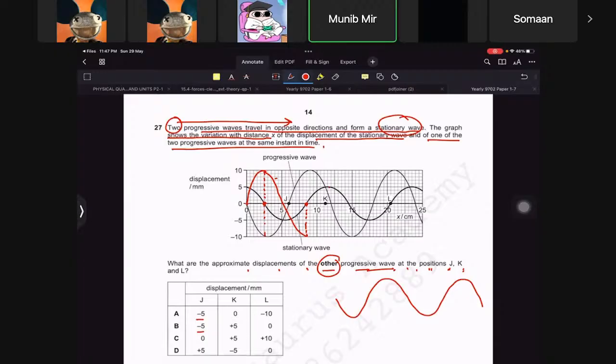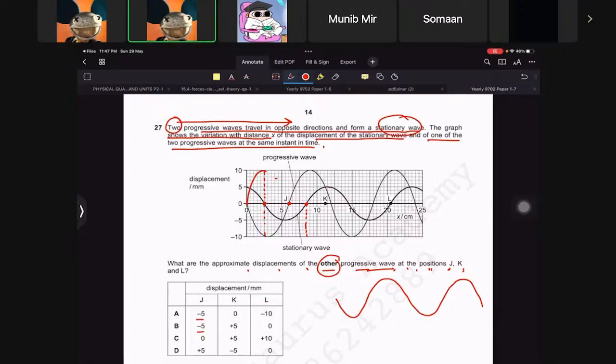I mean, you see how the progressive wave which is drawn, J is at 0. That's fine, I agree. But the thing is, it's saying what is the other wave? Where is the other wave then? Isn't this the other wave?